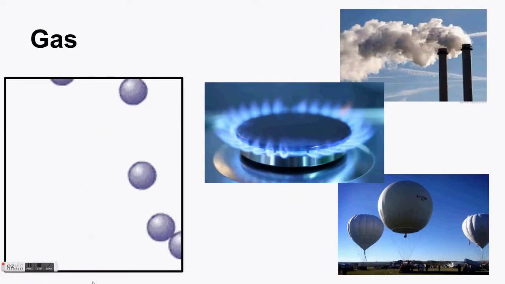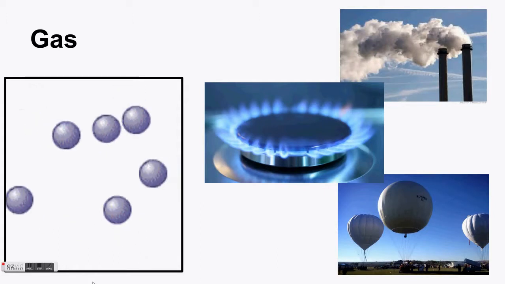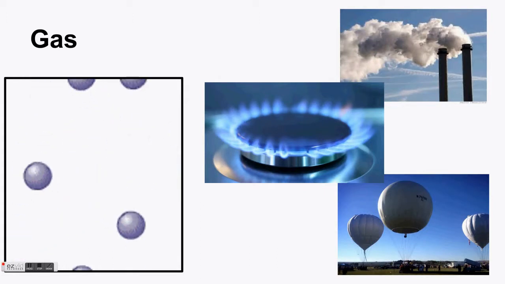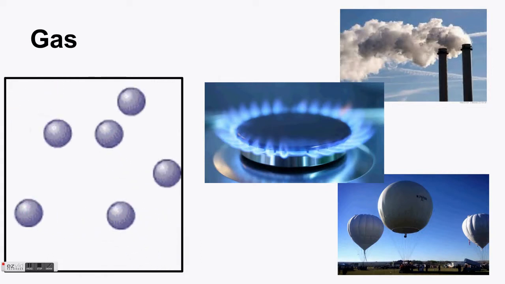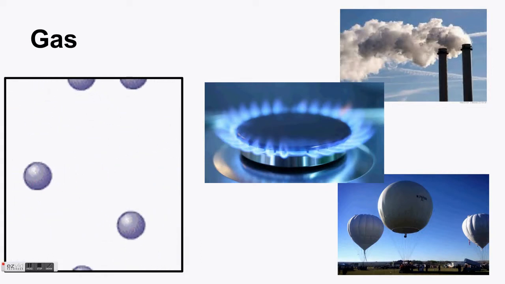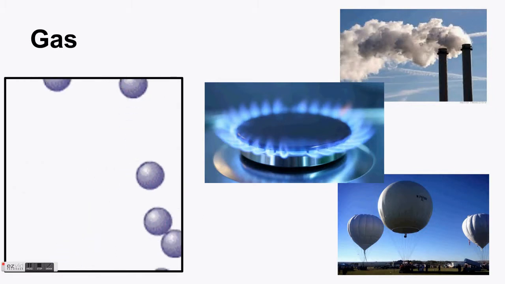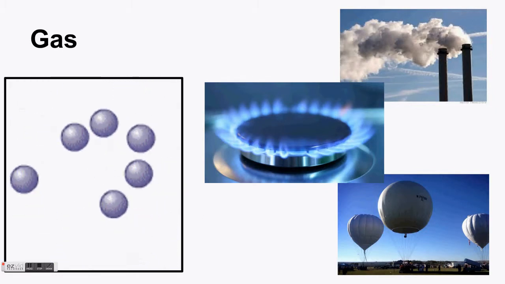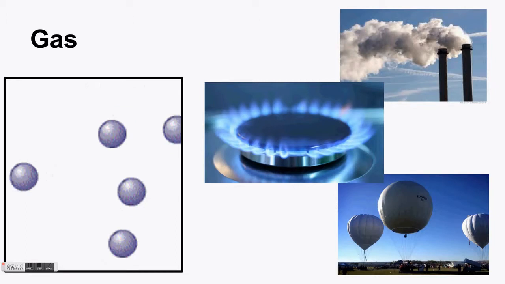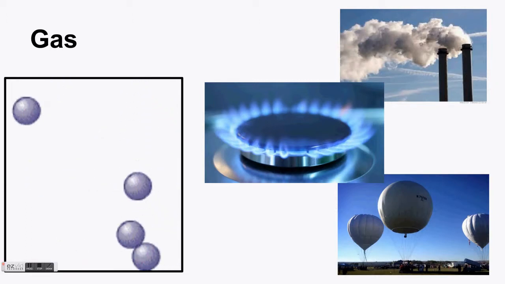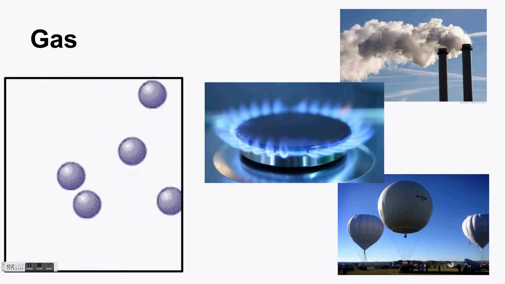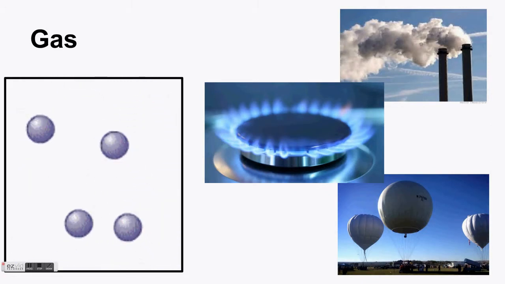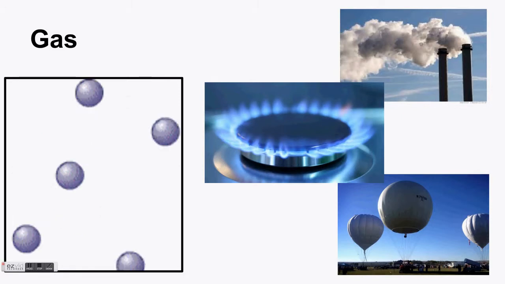When matter reaches its highest level of energy, it becomes a gas. A gas has no definite volume, which means that a gas spreads out to fill any container it is placed in. For example, the same amount of gas will spread out to fill a 5-liter container or a 10-liter container. Its mass will stay the same, but its volume will increase based on the volume of the container it is in. Just as in a liquid, a gas will also take the shape of any container it is placed in.